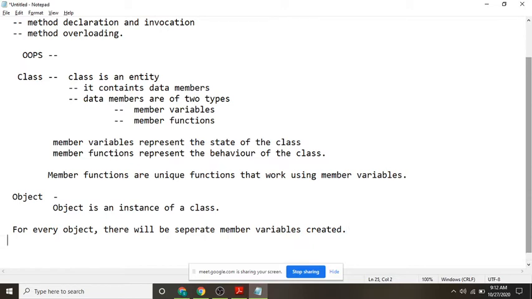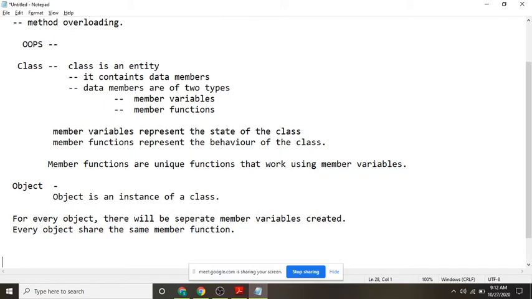But every object shares the same member function. I think you understood, no? Every object shares the same member function. I think you understood the difference between these two, no?